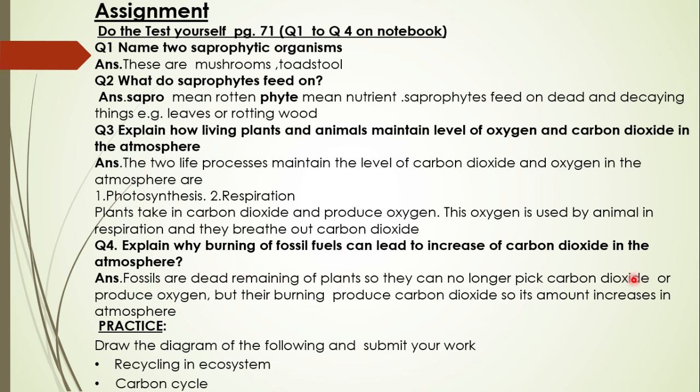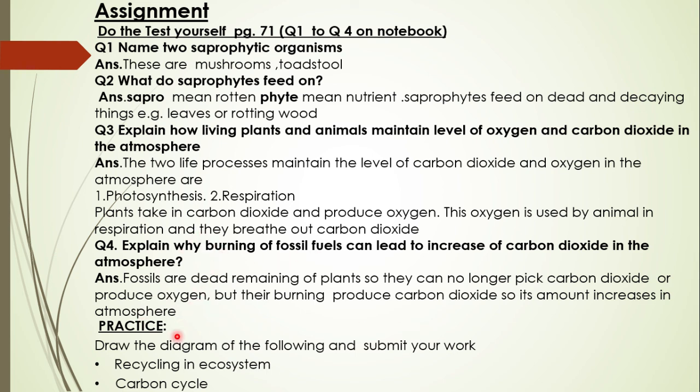They no longer pick up the carbon dioxide. So they do not produce oxygen also, because there is no process of photosynthesis in dead plants. Understood? But when fossil fuels are burnt, their burning produces carbon dioxide. So it means the amount of carbon dioxide increases in the atmosphere when fossil fuels are burnt.